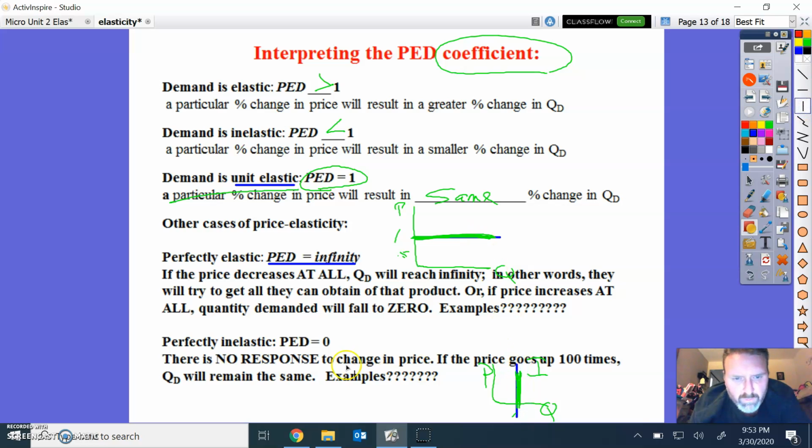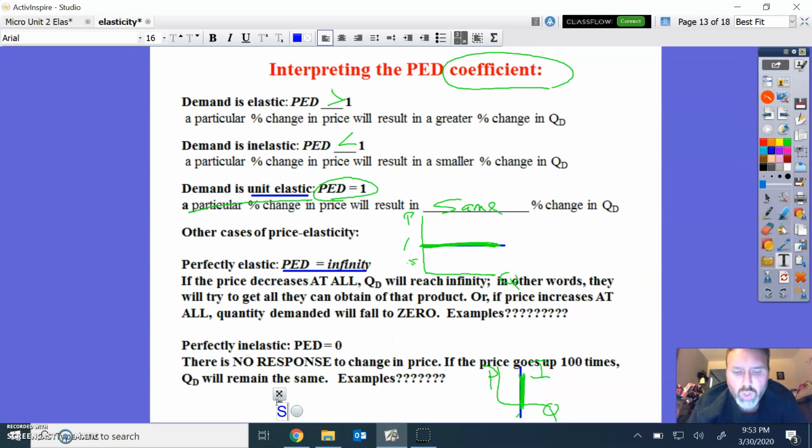And the other aspect is if it's perfectly inelastic. If it's 0, there's no response to a change in price. If the price goes up 100 times, quantity demanded will remain the same. A good example of this, close, not perfect, would be Super Bowl tickets. I heard Super Bowl tickets were scheduled to go for like $7,000 this past year. So kind of a tough thing to get to, but understand that we're always trying to calculate how to do that.